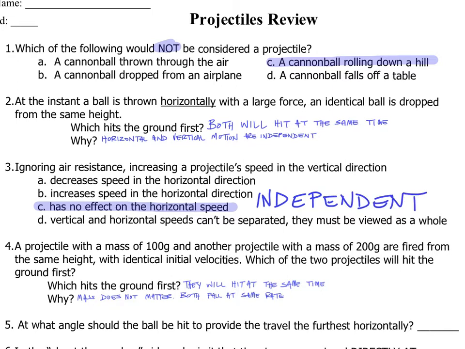And number 4, a projectile with a mass of 100 grams and another projectile with a mass of 200 grams are fired from the same height with identical initial velocities. Which of the projectiles will hit the ground first? This is the same concept. The mass of this object is not going to change the amount of gravity that's affecting it. They are both going to hit the ground at the same time because mass does not matter. Mass has no relevance in projectile motion. It's going to fall at the same rate as something with a lighter mass.